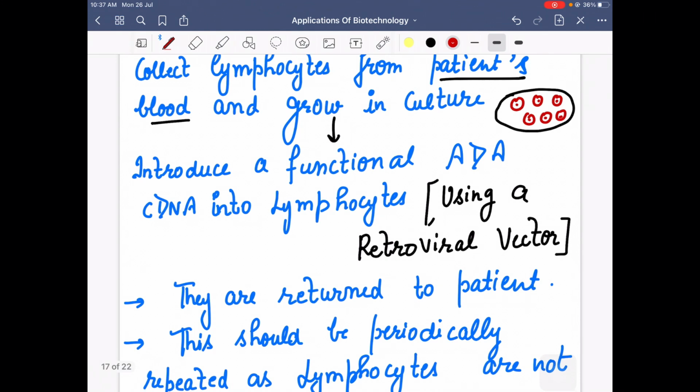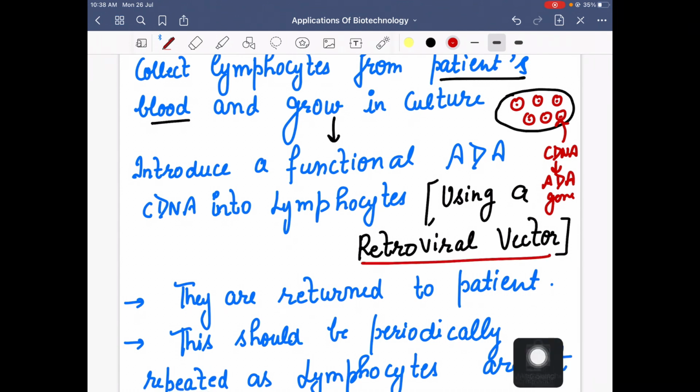Then they form cDNA in the laboratory, cDNA which carries the ADA gene. This ADA gene cDNA is introduced into the lymphocytes using a retroviral vector, and the cells are infused into the patient.